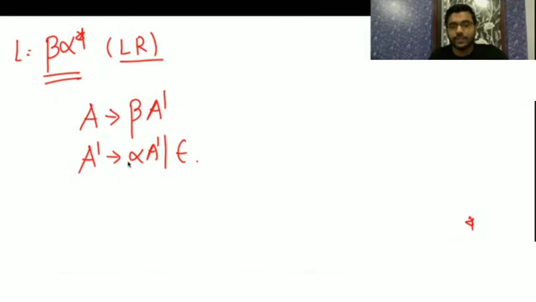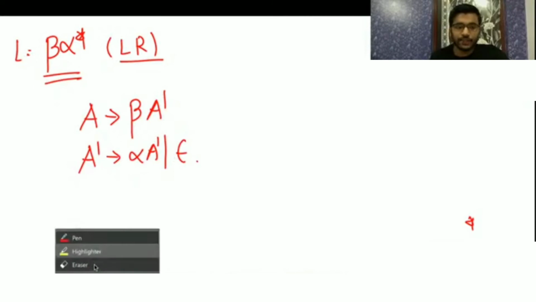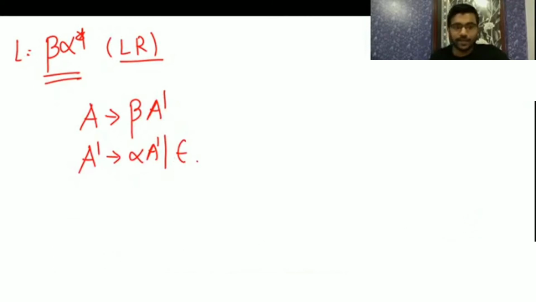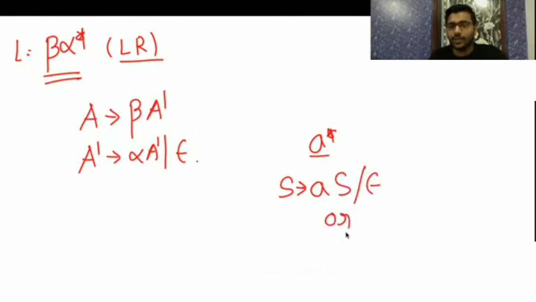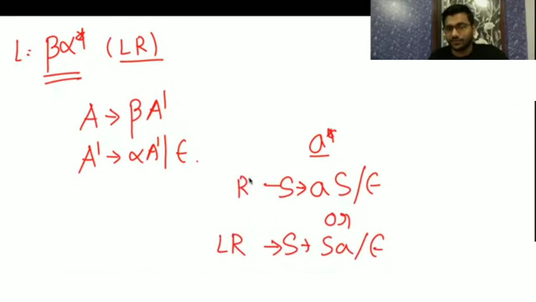I have taught you that when you want to generate alpha star, having any number of alpha, if you want to repeat anything, you can write like this, terminating with epsilon, or you can write like this. So this one you have written as left recursion, and this one as right recursion.